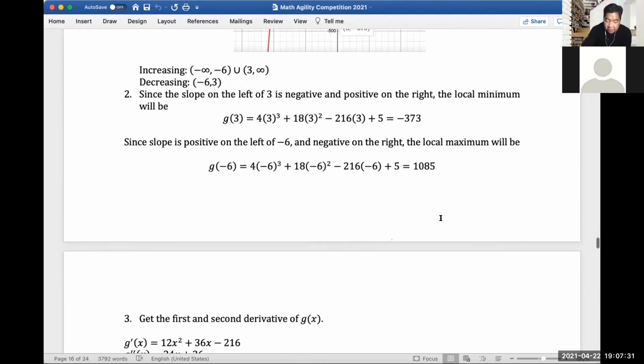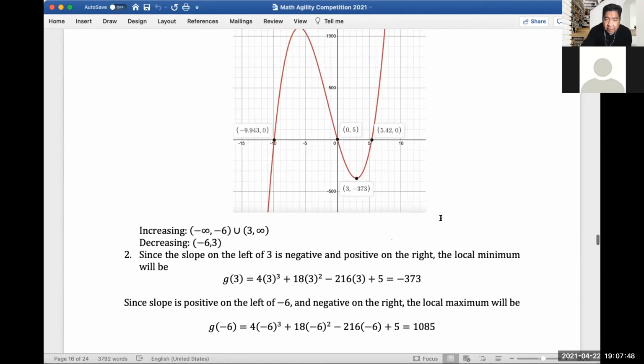For the next question, we need to find the local minimum and local maximum. Since the slope on the left of 3 is negative, so if we go back to here, slope is negative here, right? And while the slope is positive here, there should be a local minimum at 3.